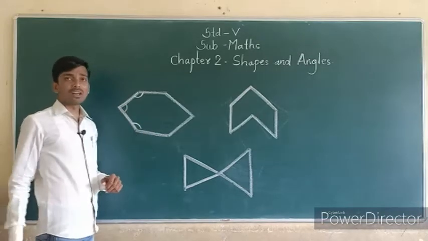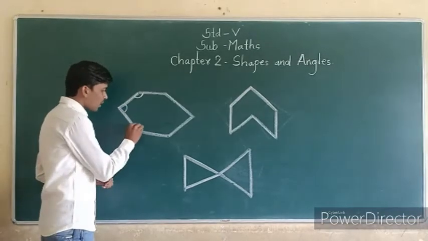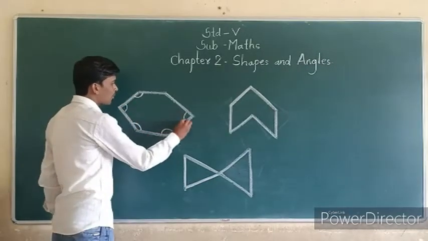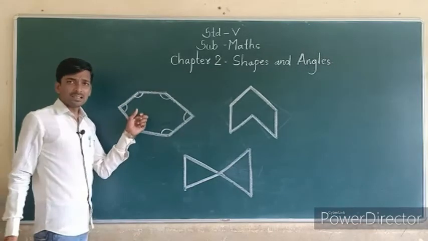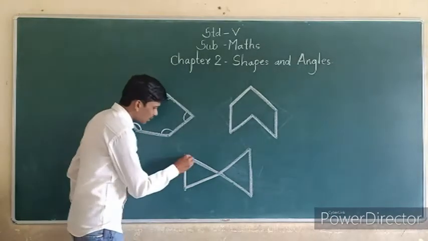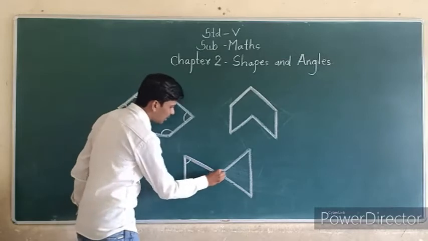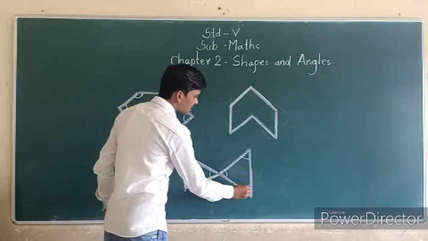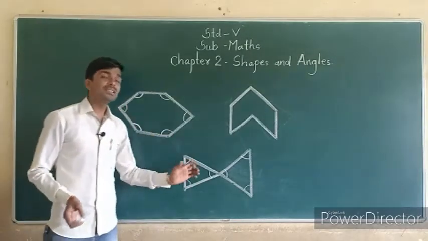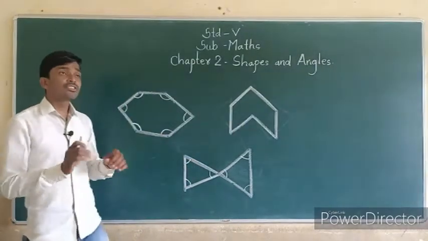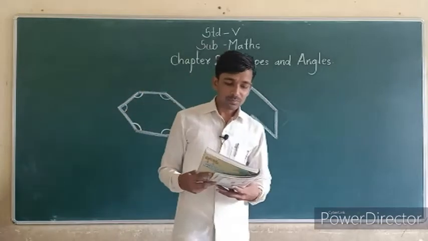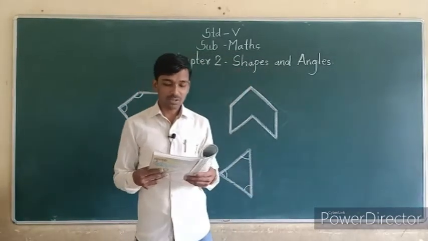Angles mean corners. 1, 2, 3, 4, 5, 6. These are angles. And here which angles are there? 1, 2, 3, 4, 5, 6. These angles and these angles are different. So their shape is also different. All of you understood? So next question.